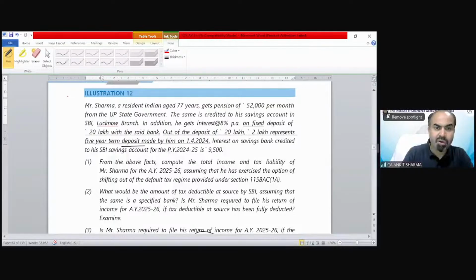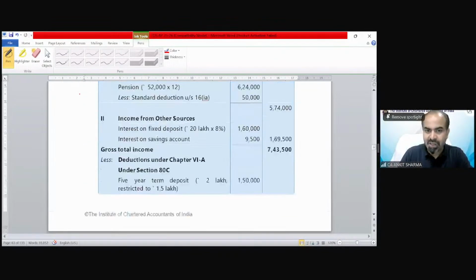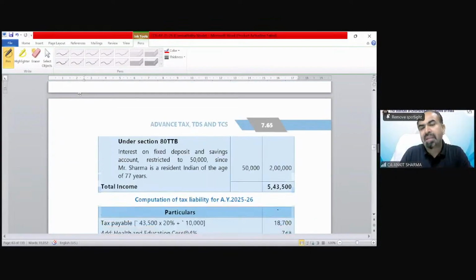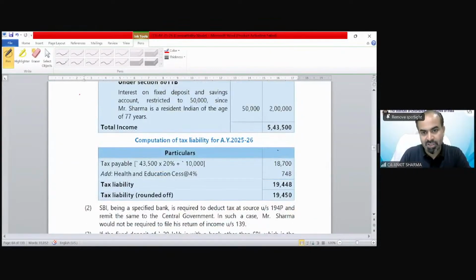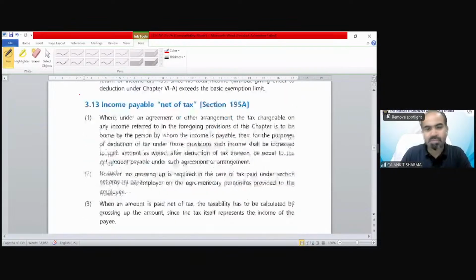This is for that section we were discussing regarding pension. This is also for your homework. Very simple implication. You need to just calculate normal tax as per the procedure. And then you can see how to implement that section, what we have discussed. Okay. The 194P provision we are going to discuss.